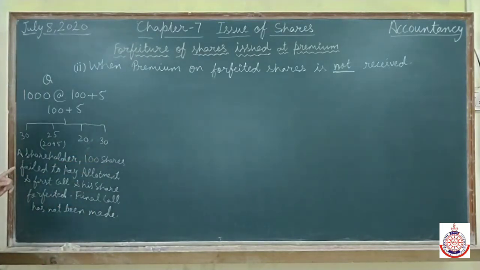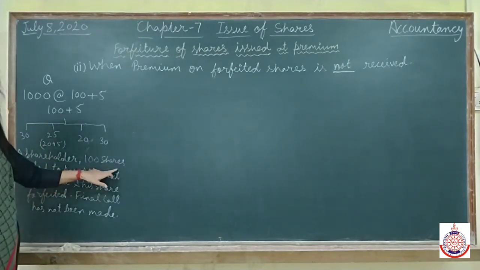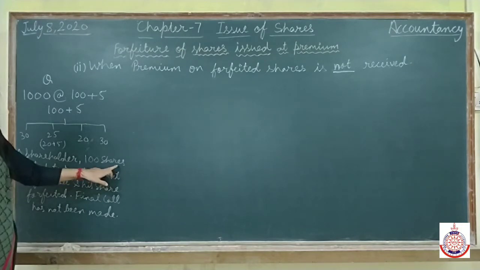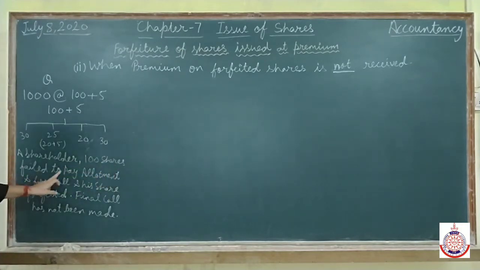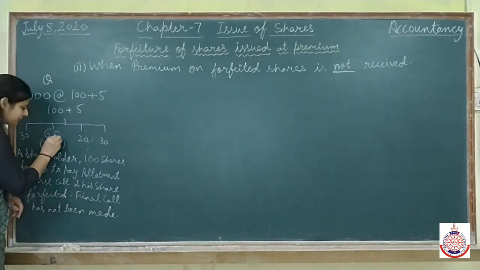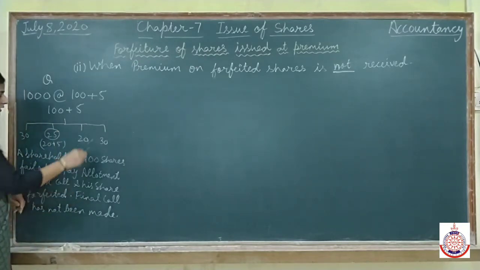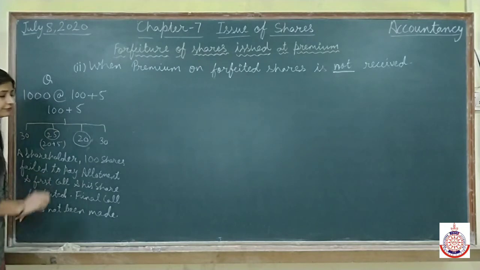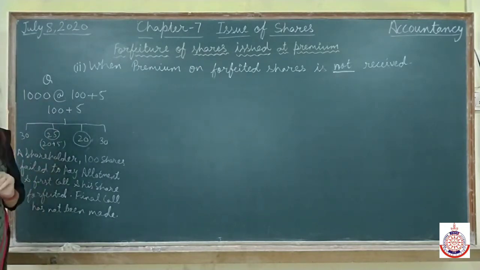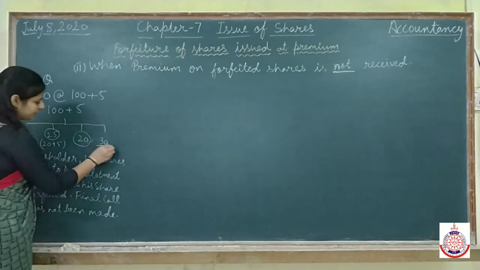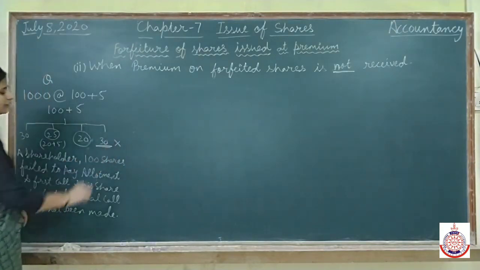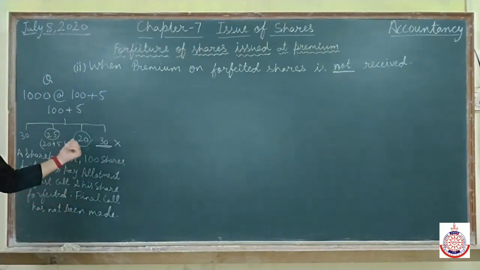They are saying in the question, a shareholder who held 100 shares failed to pay allotment and first call. It means the person is not paying allotment, and the person is not paying first call. Both things the person is not paying. And the final call has not been made.